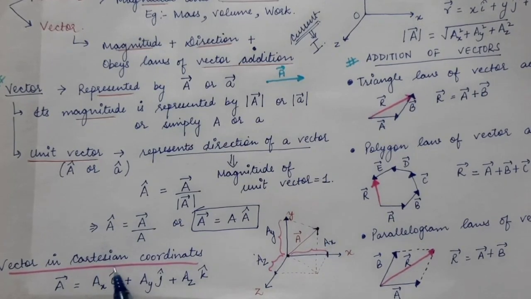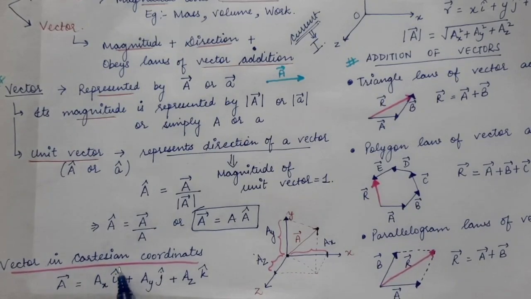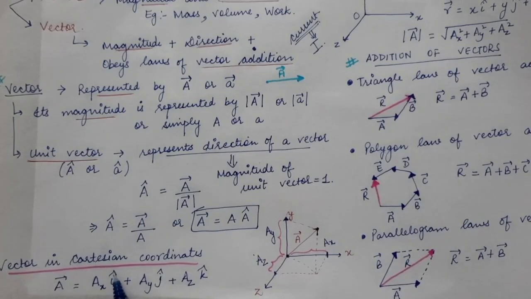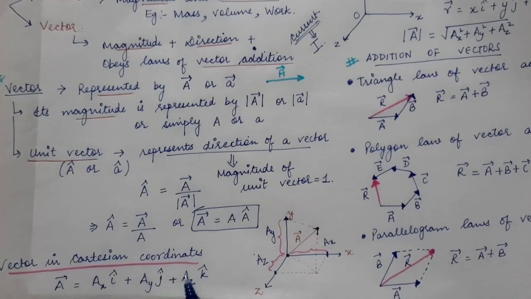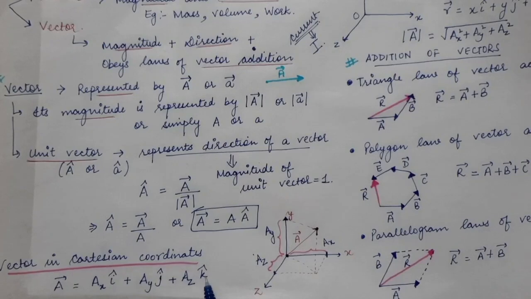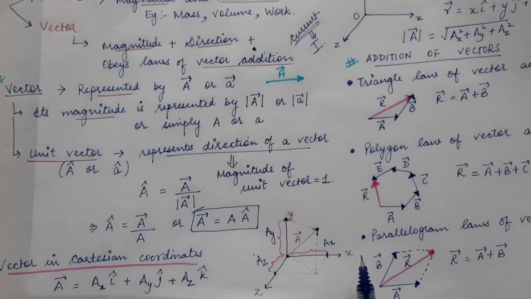So the x component of the vector is ax, which is the magnitude of the vector on the x-axis, times its direction, the direction of the x-axis, so this will be i cap, plus the projection on the y-axis times the direction of the y-axis, plus the projection on the z-axis times the direction of the z-axis. So this is how a vector is represented in Cartesian coordinates.